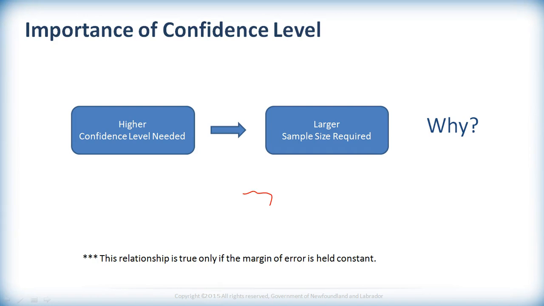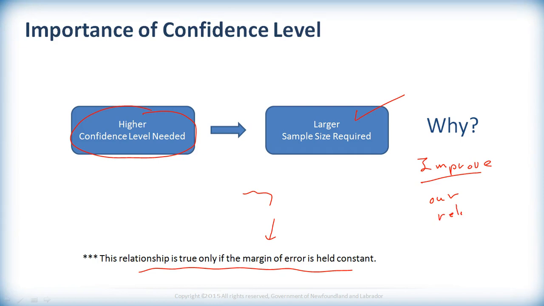So if we hold this margin of error constant, then a higher confidence level is needed. Well, what that means, we're going to require a larger sample size to improve. If we're holding the same margin of error, that will improve our reliability. So how does all this fit together?